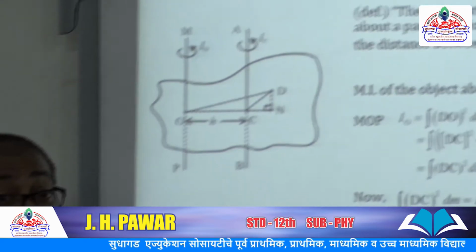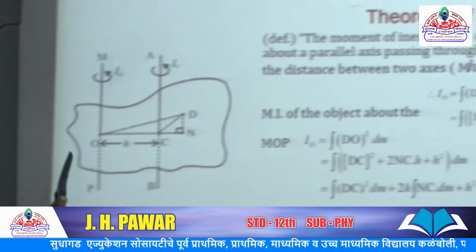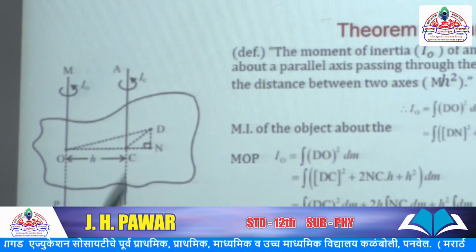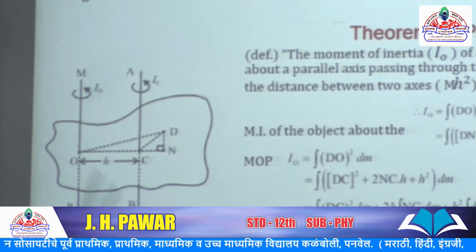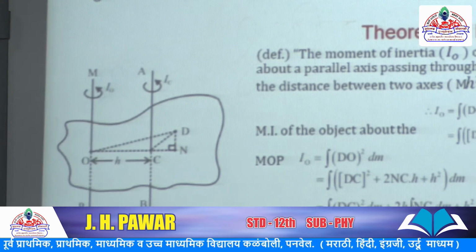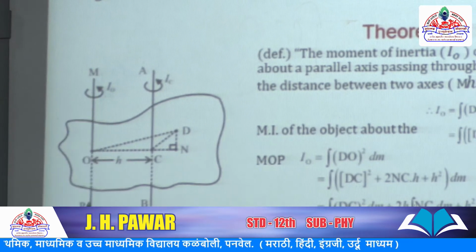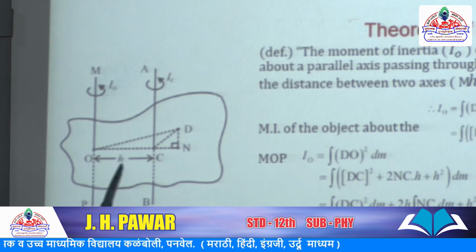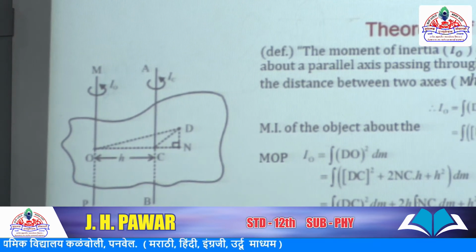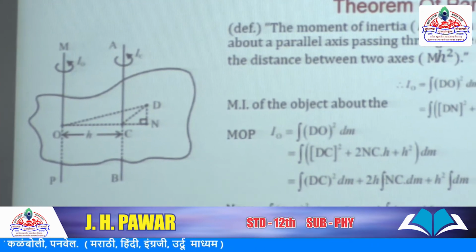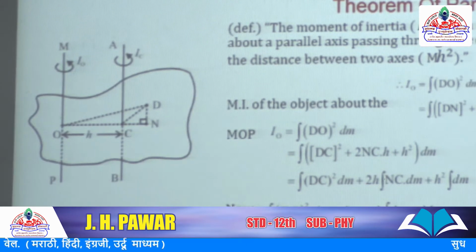This axis is at distance h from the given axis, or axis MOP. That means OC is h. It is not necessary to explain it; see the figure and explain it simply.